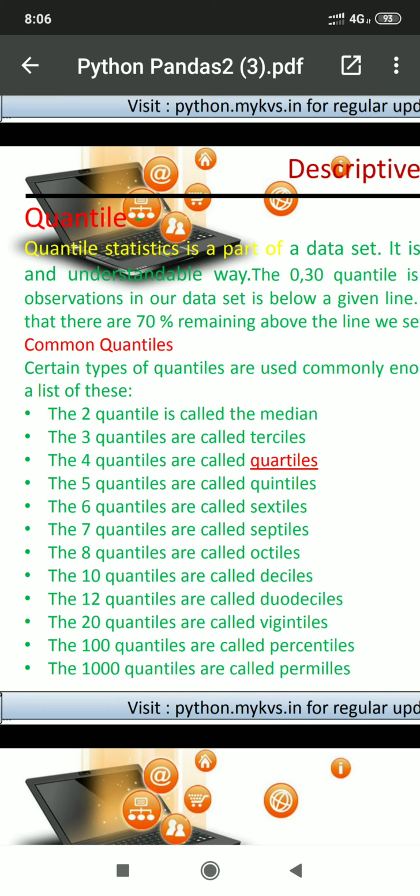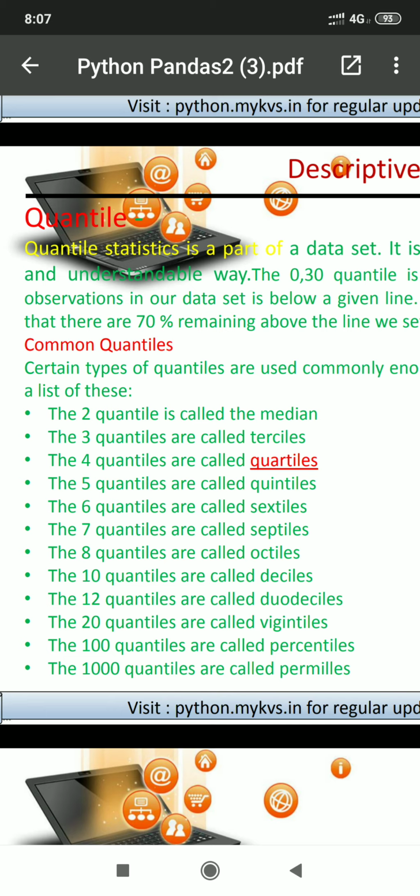There is no 4 directly available inside the number, but the result is 4 point something. So finding quantiles is not too easy, not too hard. Okay, students, I think that now you are familiar with how we can find the quantiles. It's very easy to find the median of the numbers.